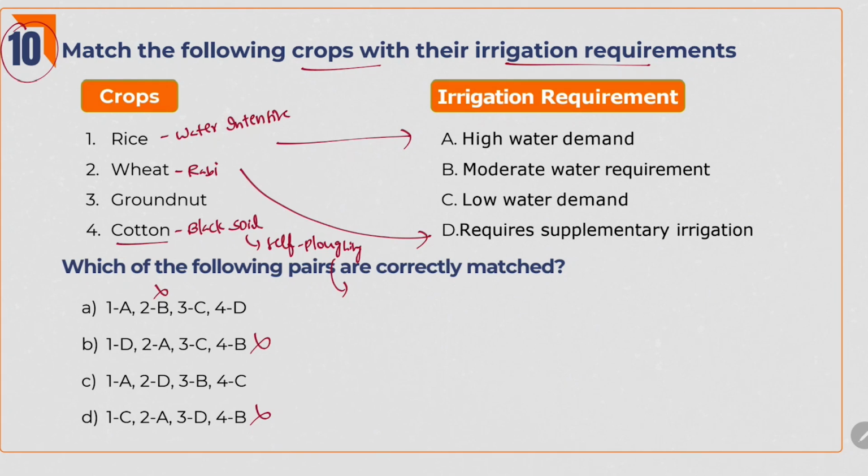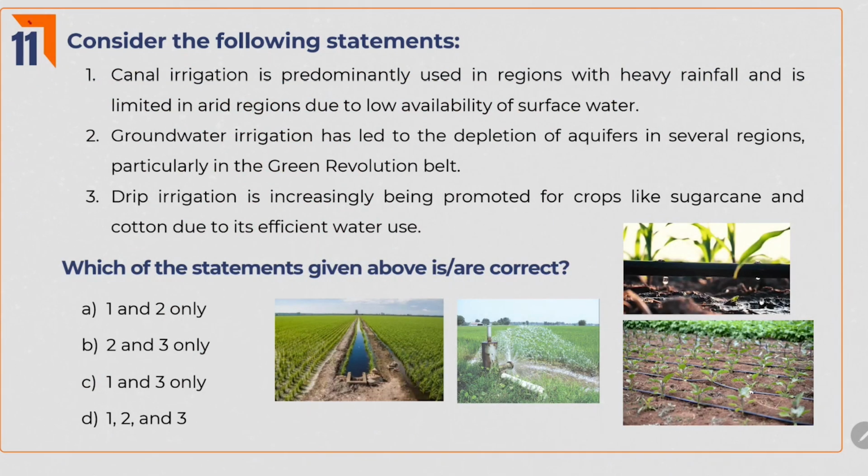So even if we give less water, because of its rich clay content, it will grow crops like cotton and all. So cotton goes with low water demand. And finally, groundnut goes with moderate water requirement. Actually, especially during flowering season, groundnut requires water, or else it will sustain on less water only. So we can go with moderate water requirement. Answer is C.